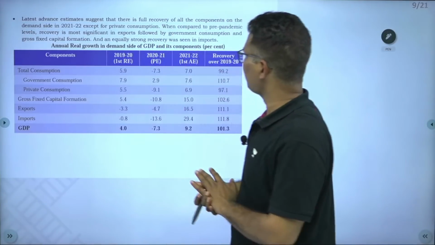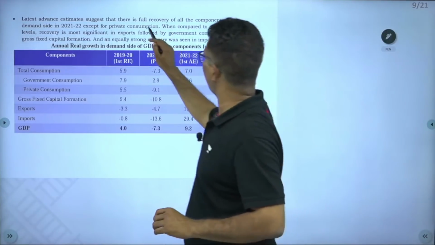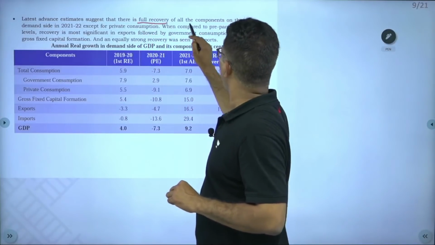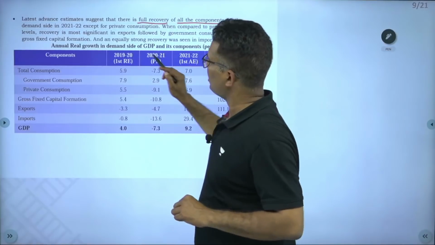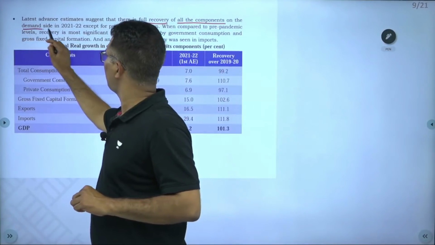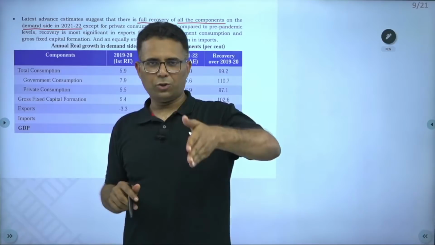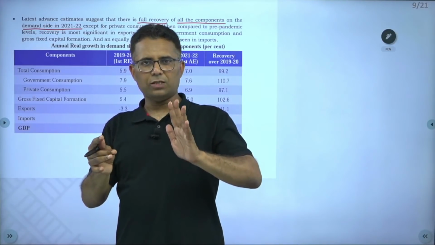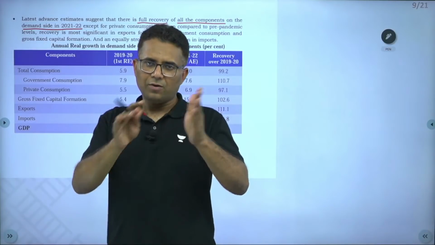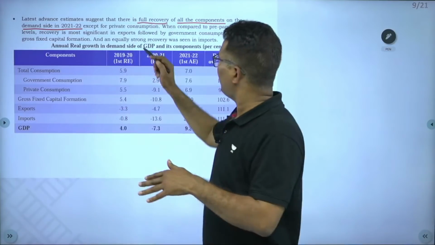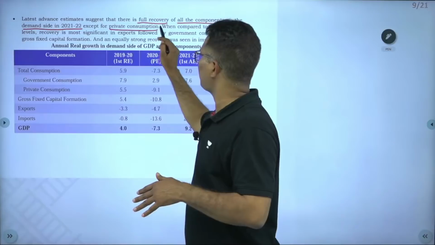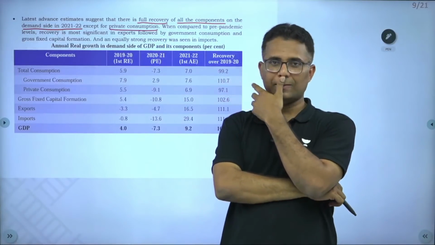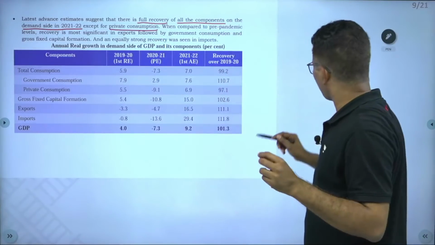the latest advanced estimates suggest that there is full recovery, please listen carefully, full recovery of all the components on the demand side. So in 21-22, the demand side components have all recovered from the pre-pandemic level except private consumption. Except private consumption. Let me just give you a brief concept.